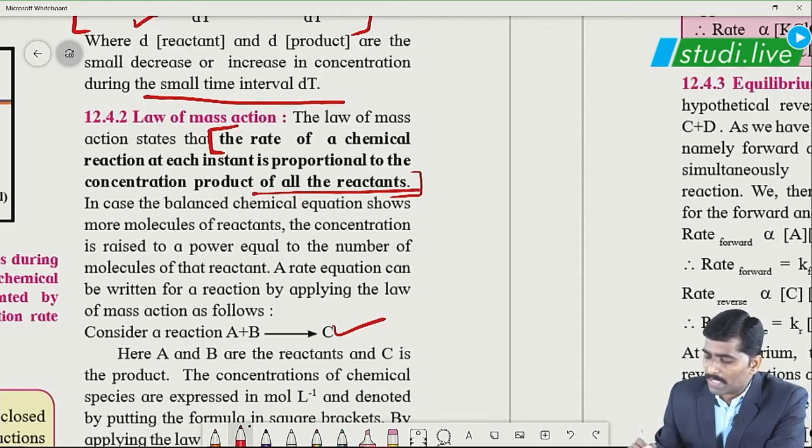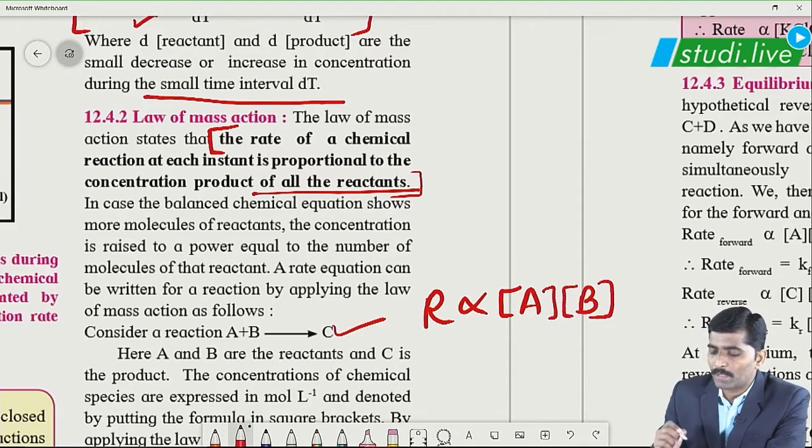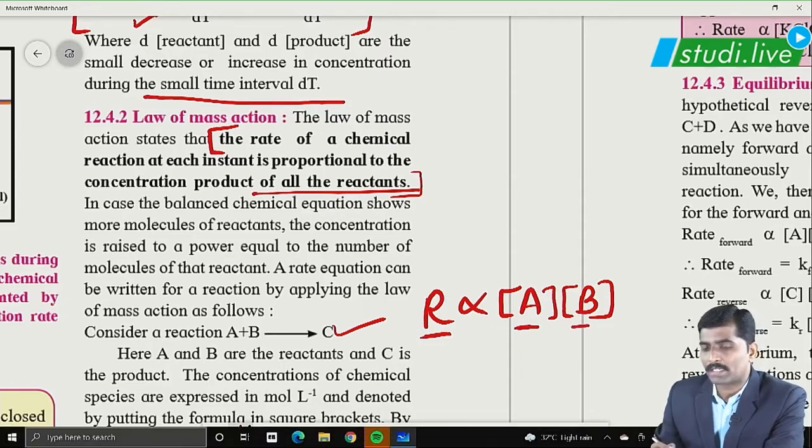According to this law of mass action, I can express that rate is directly proportional to concentration of A and concentration of B. Correct? This is in accordance with the statement of the law. Rate of a reaction is directly proportional to the concentration product of all the reactants.